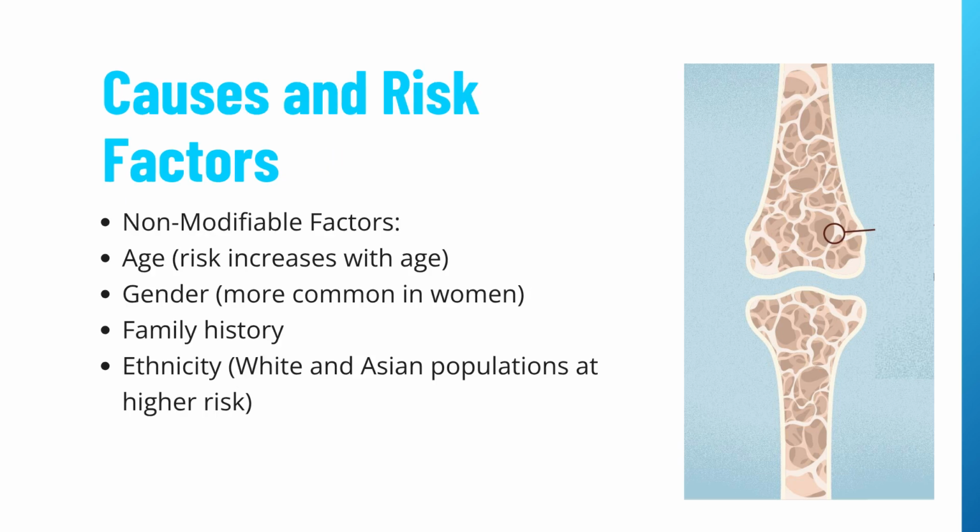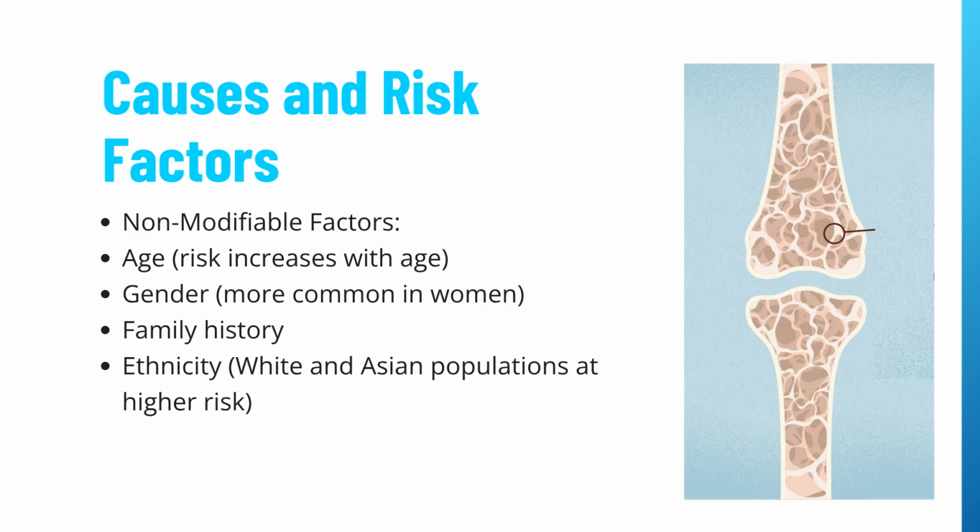So, what causes osteoporosis? The disease is influenced by a mix of uncontrollable and controllable risk factors. Let's break them down. Non-modifiable risk factors include age: risk increases as you get older. Gender: women are more affected, especially postmenopausal women.